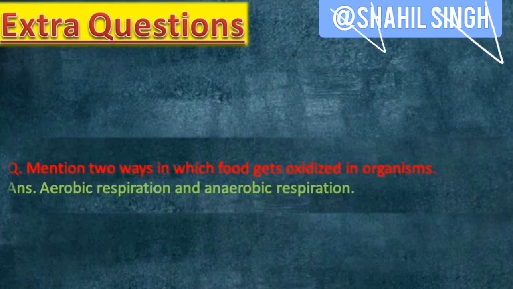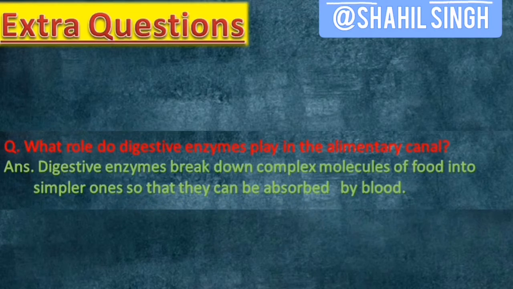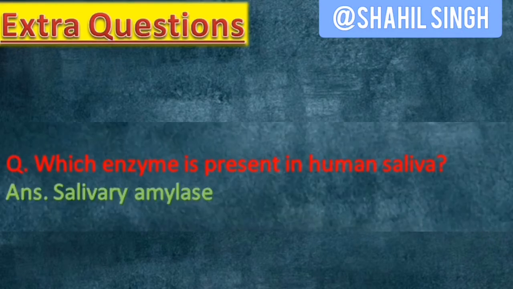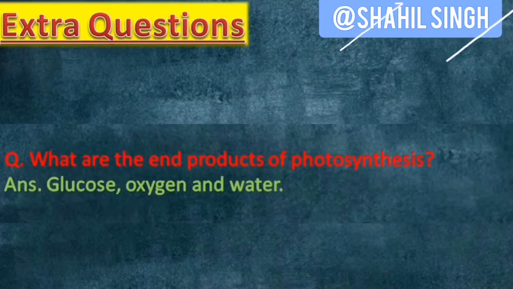Mention two ways in which food gets oxidized in organisms. They are anaerobic respiration and aerobic respiration. What role do digestive enzymes play in the alimentary canal? Digestive enzymes break down complex molecules of food into simpler ones so that they can be absorbed by blood. Which enzyme is present in human saliva? Salivary amylase. What are the end products of photosynthesis?